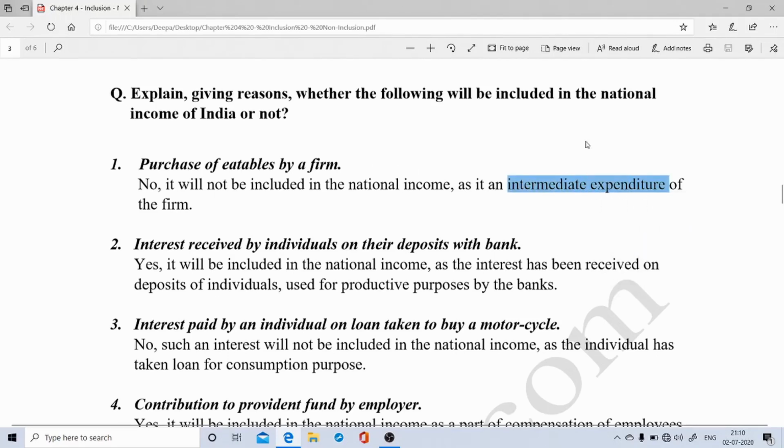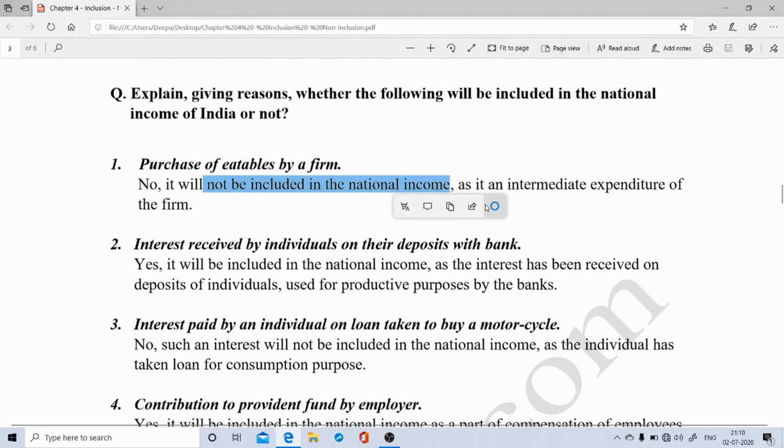And by the concept of national income, we know that only the final expenditure is taken into consideration. Intermediate expenditure is not taken into consideration. Therefore, purchase of eatables by a firm will not be included in the calculation of national income.